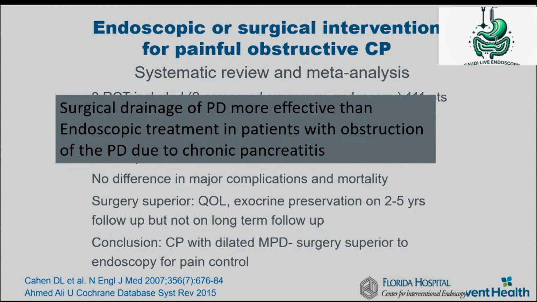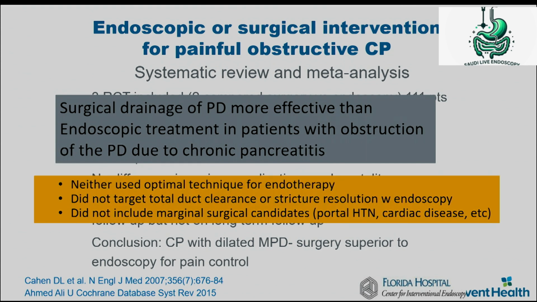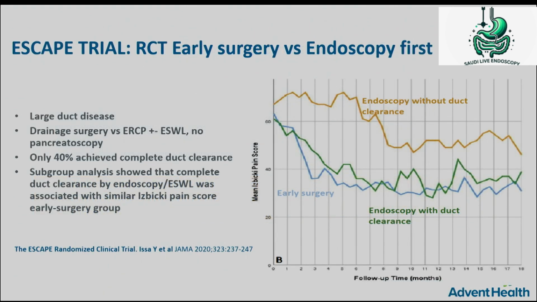Bottom line, what they said is surgical drainage is better than endoscopy, and patients may have a better quality of life. But neither of those trials used optimal technique for endotherapy, did not target duct stone clearance or stricture resolution with endoscopy, which is the mainstay to improve these patients. Also, patients who were marginal surgical candidates were not included in the surgical arm.